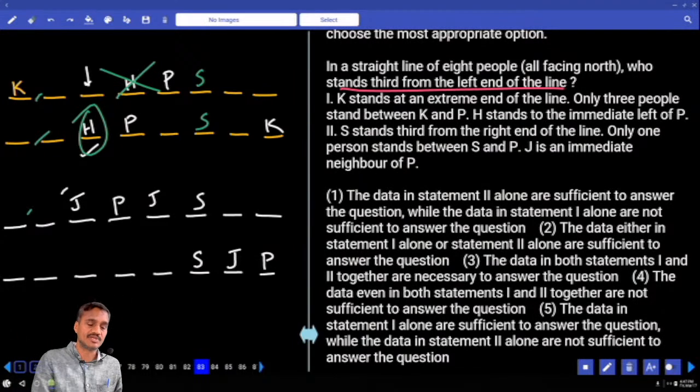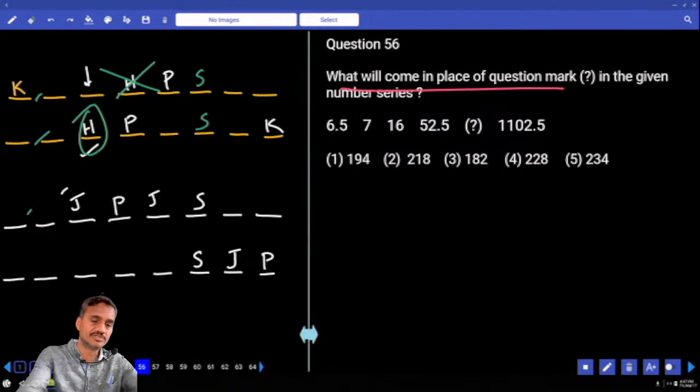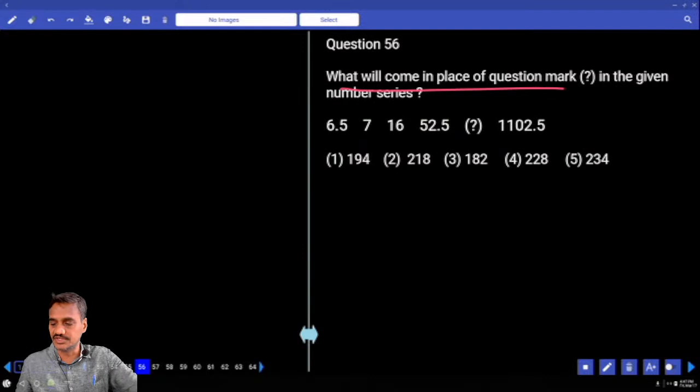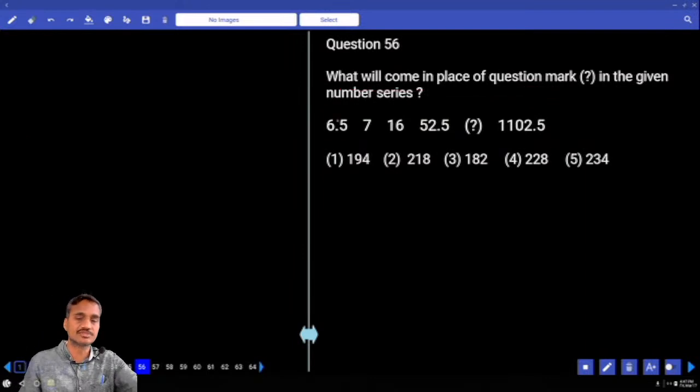Now next, number series, question numbers 56 to 60. Now 6.5, 7, 16 and so on. Numbers starting with 6, ending with 1100. Numbers are increasing at a very fast rate. Hence it must be under product or combination.